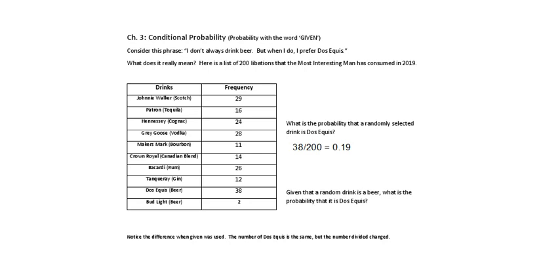So, let's consider this. Given that they only drink beer, what is the probability of drinking Dos Equis? Well, he still had 38 Dos Equis, but the total number of beer is 40. 38 for Dos Equis, and then 2 for Bud Light. And 38 divided by 40 is 0.95. So now, that says something. If he's just looking at all the beer, then that means 95% of the time he is choosing Dos Equis. So his argument does carry weight. Let's do some more of these.